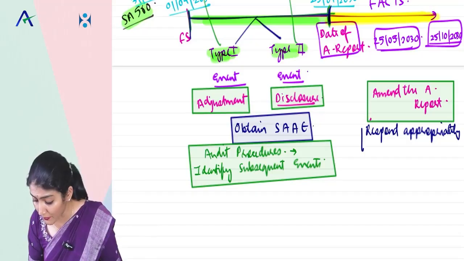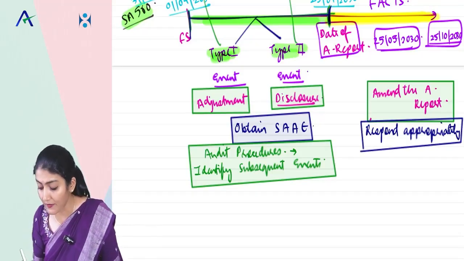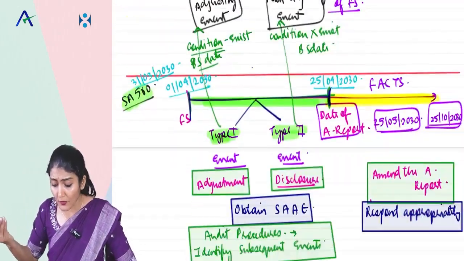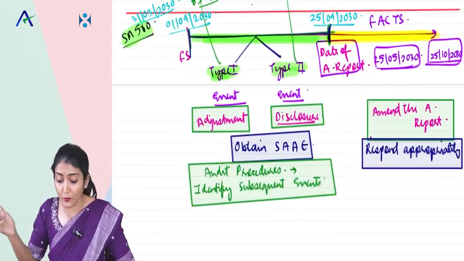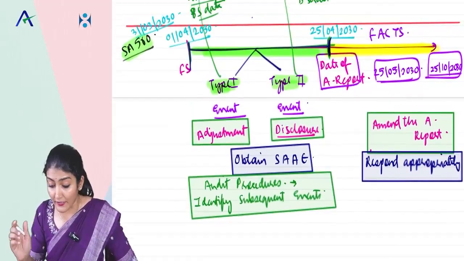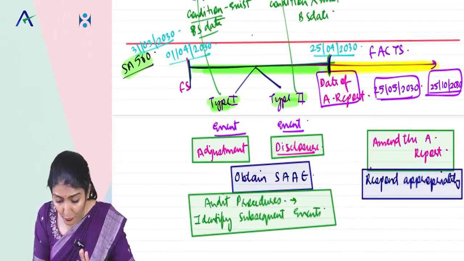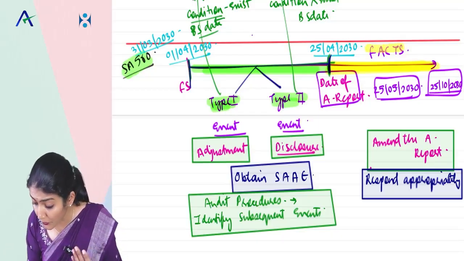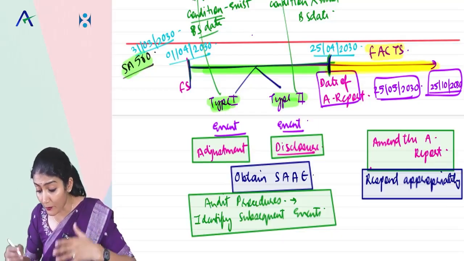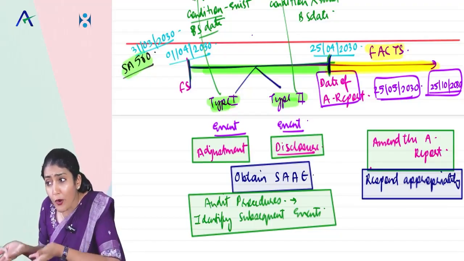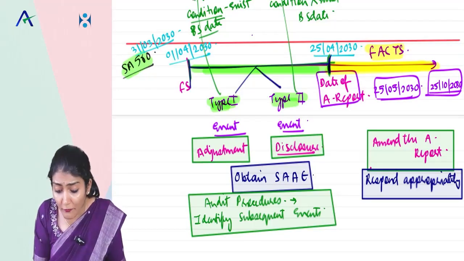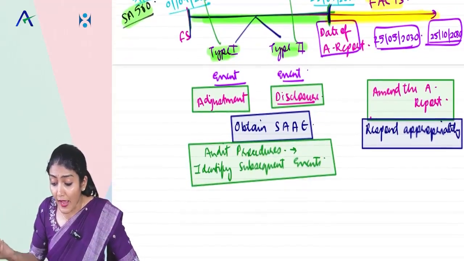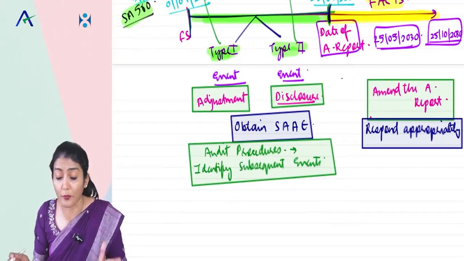For the facts, auditor, he needs to respond appropriately. How to respond appropriately, we will see that. So now what does it say? Type 1 event, type 2 event, adjustment, disclosure, obtain SAAE. Then facts that become known to the auditor after the date of the audit report, which, had they been known to the auditor on or before that date, would have caused the auditor to amend the audit report. And for these facts, you need to respond appropriately.